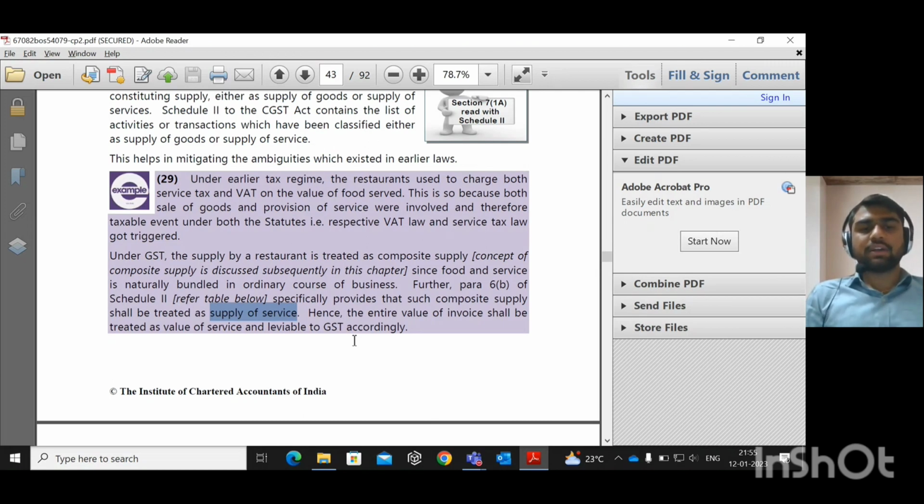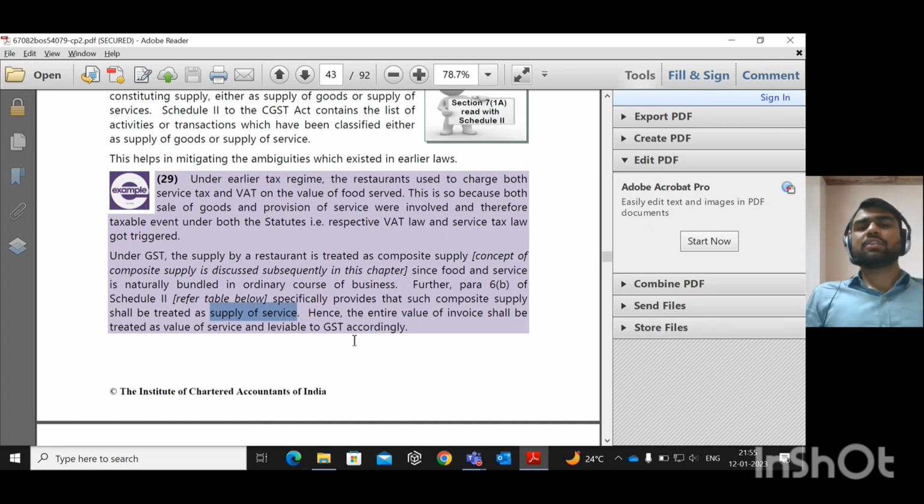As for the restaurant service providers, there is no input tax credit. As I told you, when you purchase from a registered person and you are involved in such businesses, as you are registered under GST, for the inputs which you have purchased from others for the purpose of rendering services or the provision of goods, you will be getting the tax component as credit, that is input tax credit.